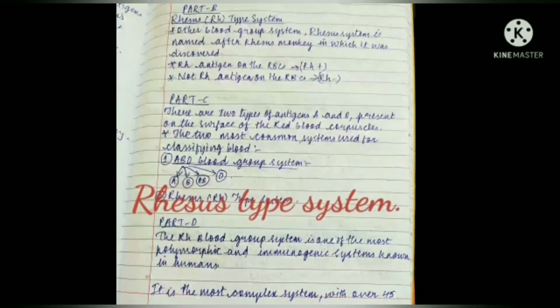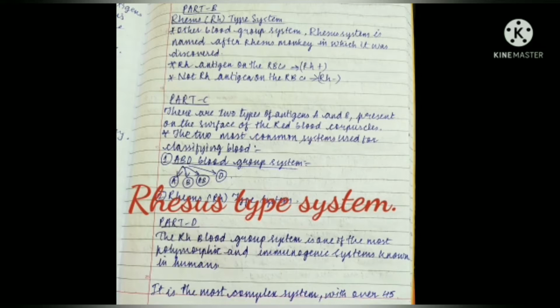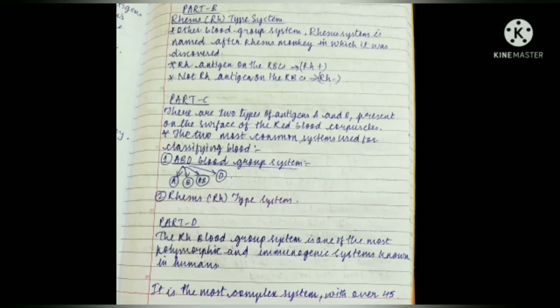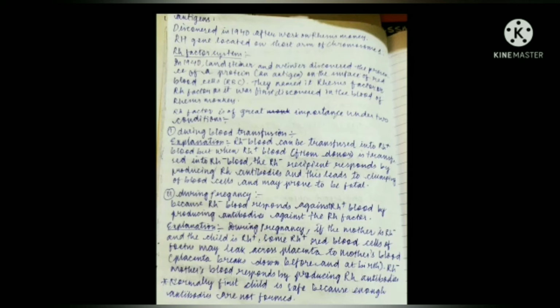Under the rhesus type system, the other blood group system, the rhesus system is named after the rhesus monkey in which it was first discovered. If a person has Rh antigen on the RBCs, he is said to be rhesus positive, and if he does not have Rh antigen on the RBCs, he is said to be rhesus negative. On combining a person's ABO blood group with whether he or she is Rh positive or Rh negative, his or her blood group can be classified as O positive, O negative, A positive, A negative, B positive, B negative, AB positive and AB negative.